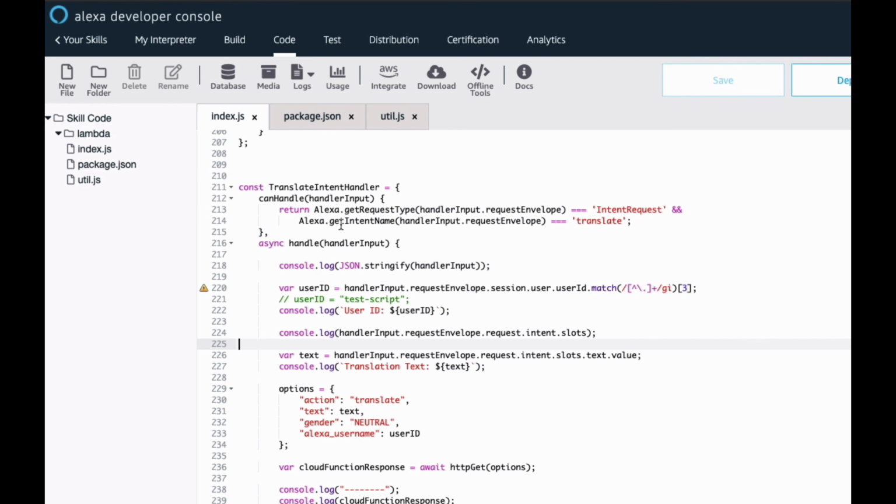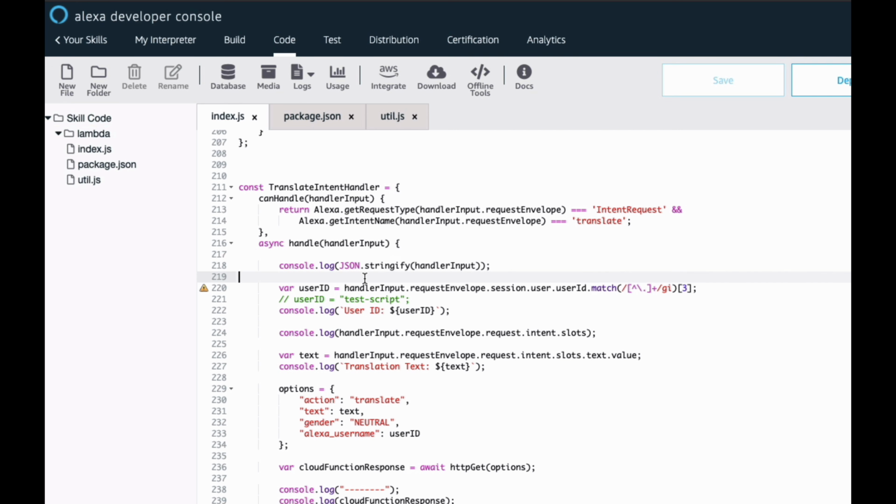So one thing to keep in mind is when the intent fires, Alexa is going to pass an object called handler input. Handler input is a rich JSON object that gives you really every piece of data you would need. It gives you data about the device ID. It gives you all the slots. It gives you the intent name. It gives you timestamps. And it's all there in that nested JSON. So if you wanted to see that, and actually that's what I do here, I log that object to the console for debugging purposes, and we can get into debugging. But just be aware that Alexa sends all that relevant data so you can run additional logic.